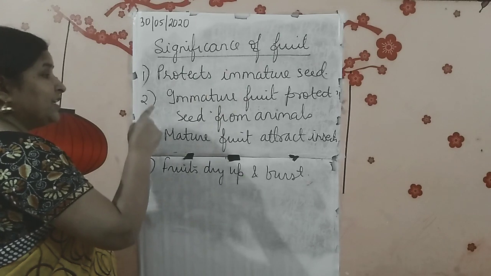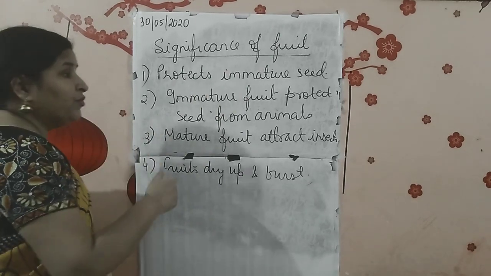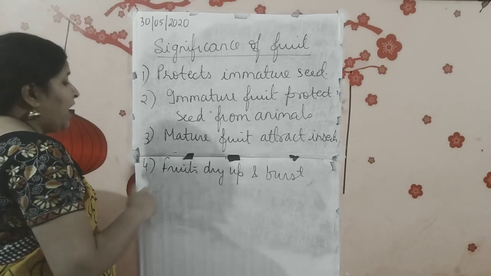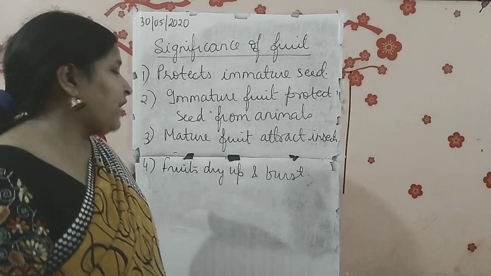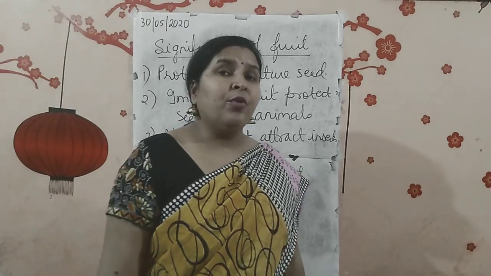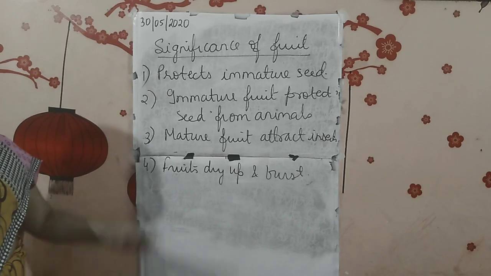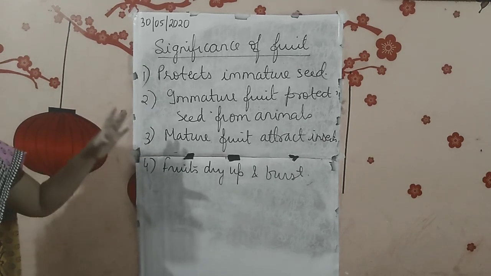Immature fruit protects the seed from animals. Mature fruit attracts insects for what process? For the process of seed dispersal. And when the fruit itself is getting dried up and bursts open, it leads to what? Dispersal of the seed. Is that clear? So this is completing the entire functioning of fruit, and it's important.